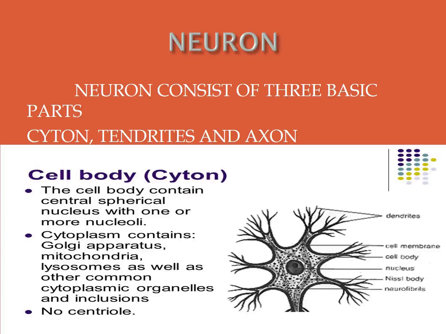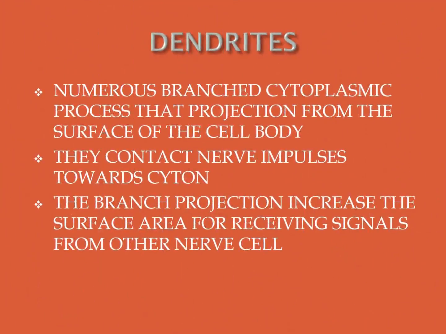This nerve cell has dendrites. Another nerve cell is there, and more nerve cells are in the body. The next nerve cell gives some information, and these dendrites receive the signals.